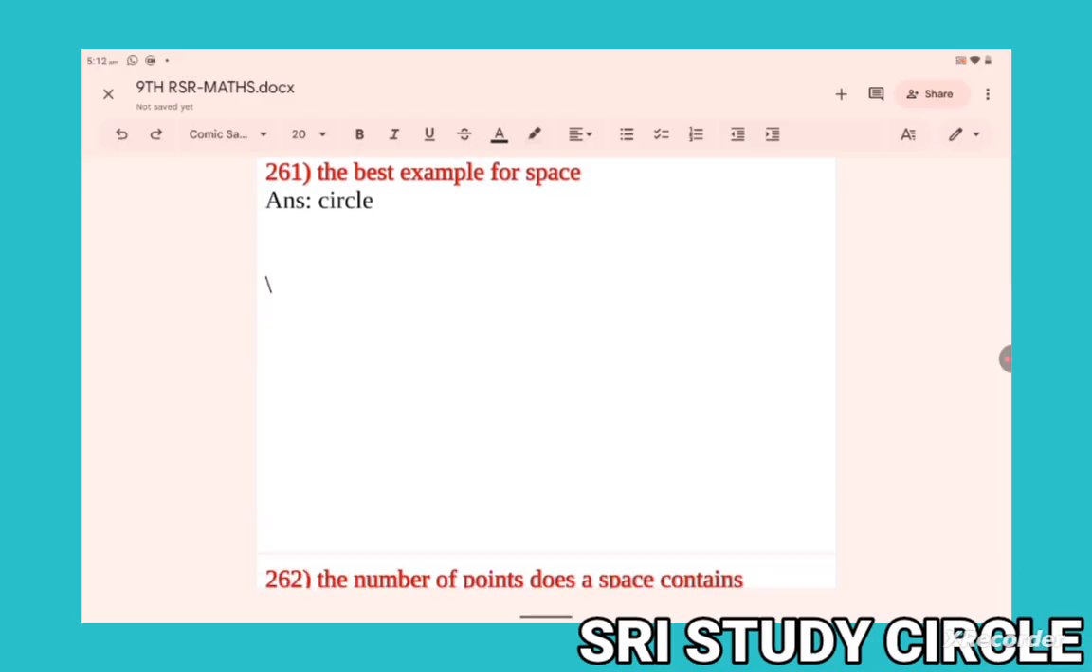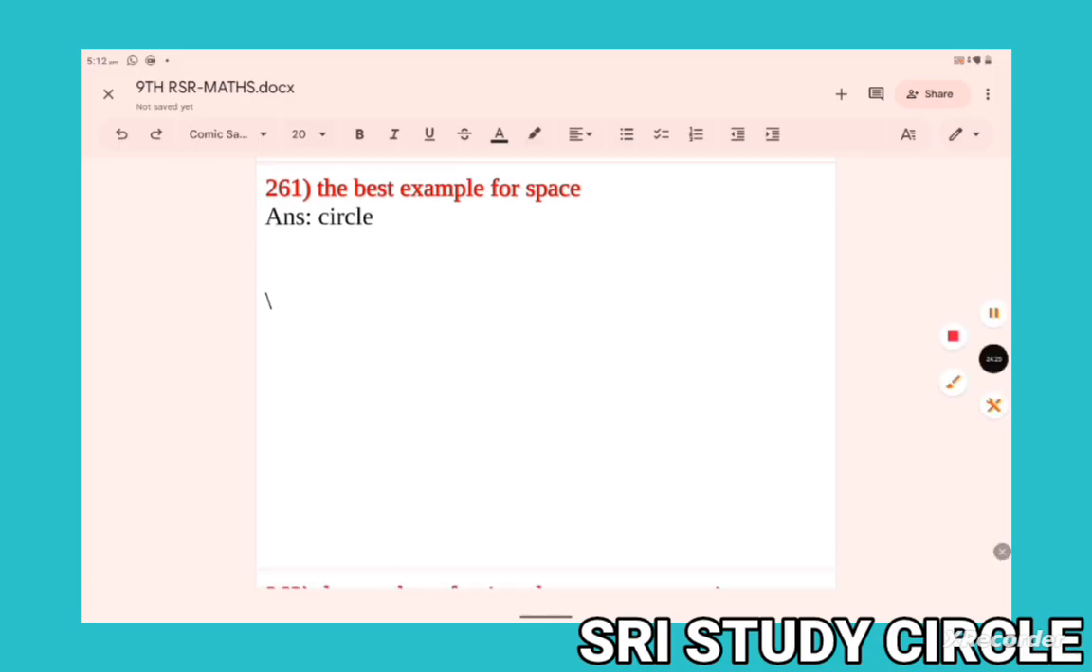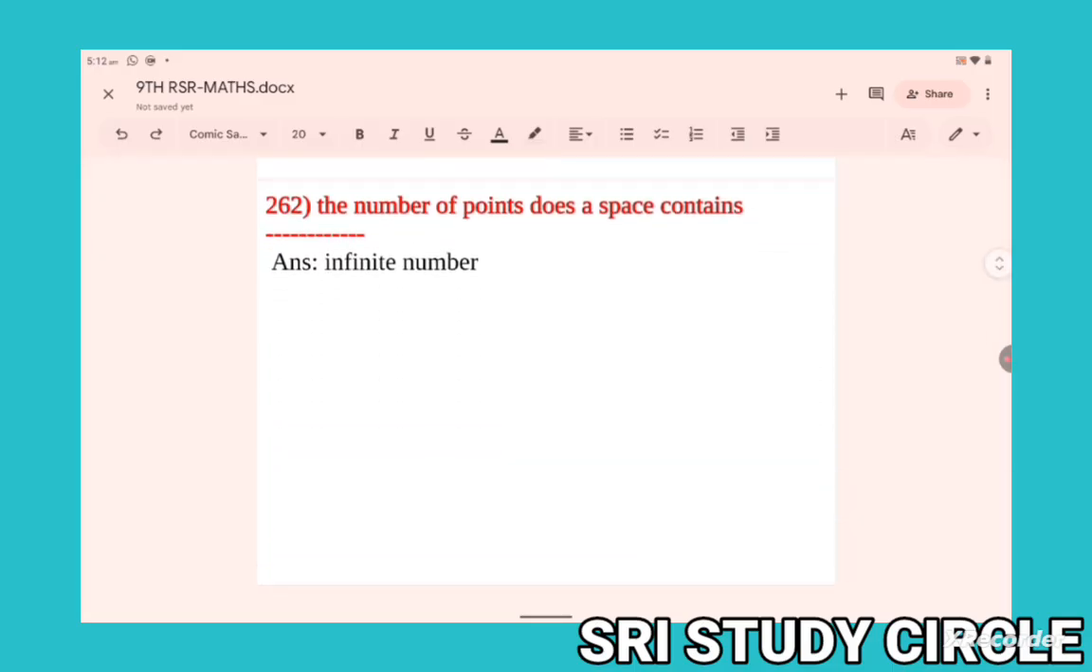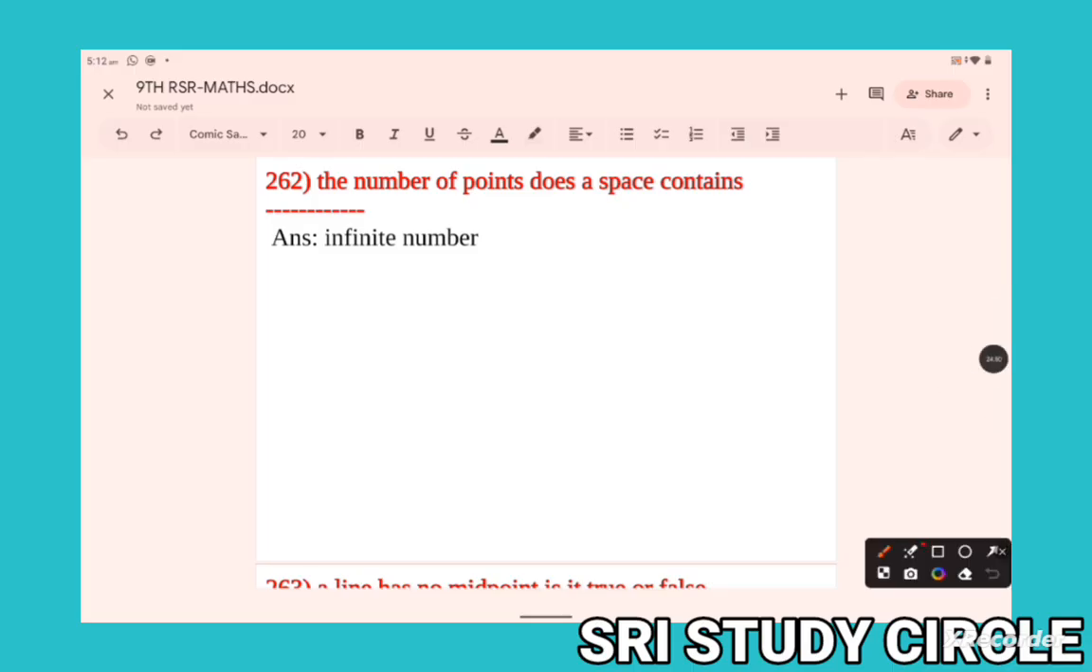The best example for space: a globe, a big ball, not a circle. What is the example for space? Globe, big ball. How many points does a space contain? Infinity number of points it contains. Okay, right. Now next one.